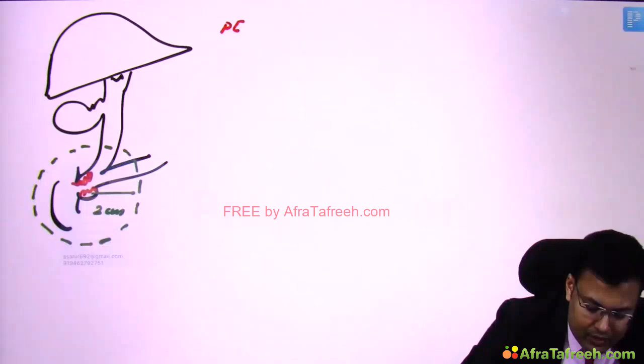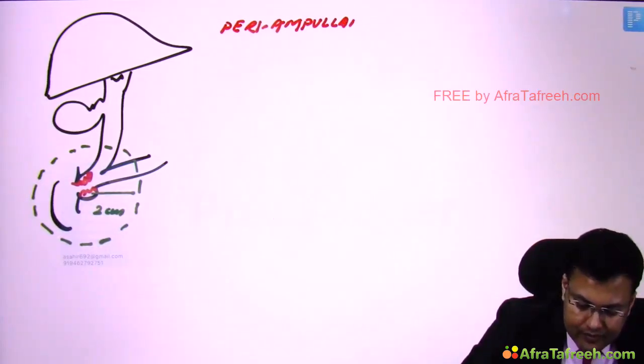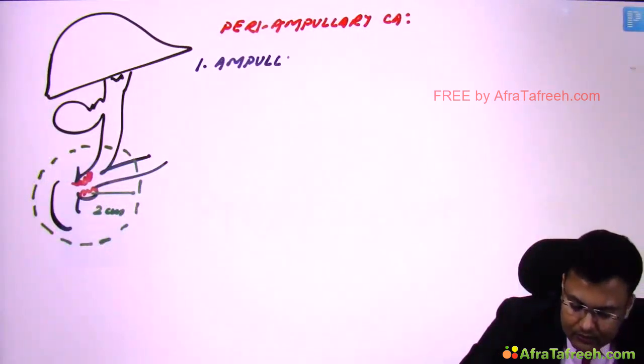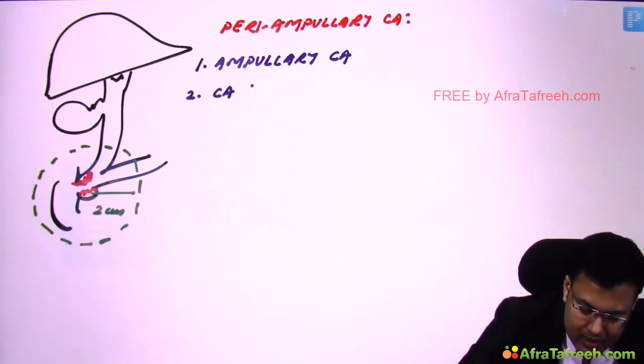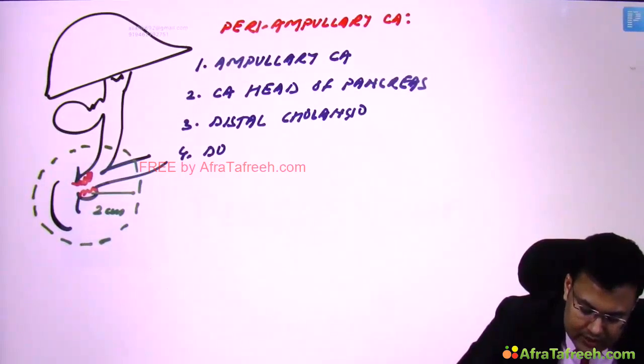So periampullary carcinoma includes first ampullary carcinoma, second carcinoma head of pancreas, third is distal cholangiocarcinoma, and fourth is duodenal carcinoma.